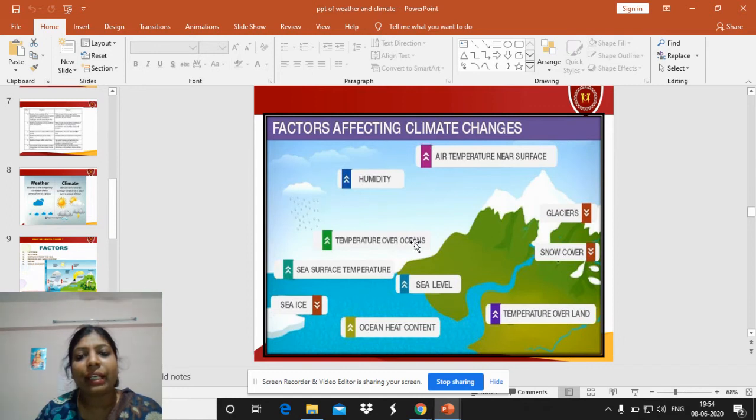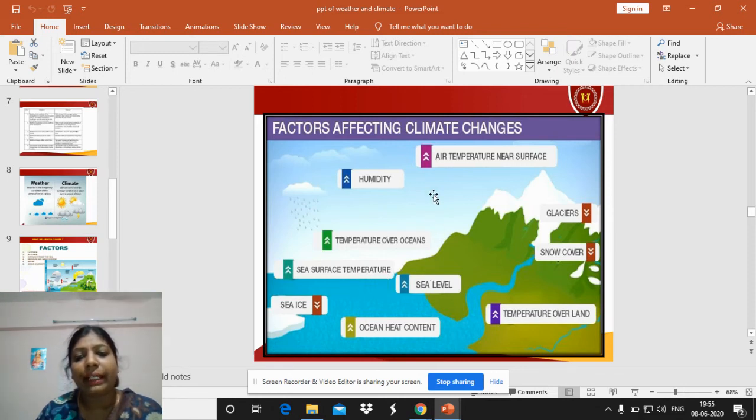The factors affecting climatic changes: the humidity of a place, suppose it is very sweaty like that, then it is humid, and the temperature increases suddenly at that time. So air pressure also at that time will be very high. Near the oceans, the temperature cools down, and the sea surface also causes a lot of increase and decrease of the temperature.